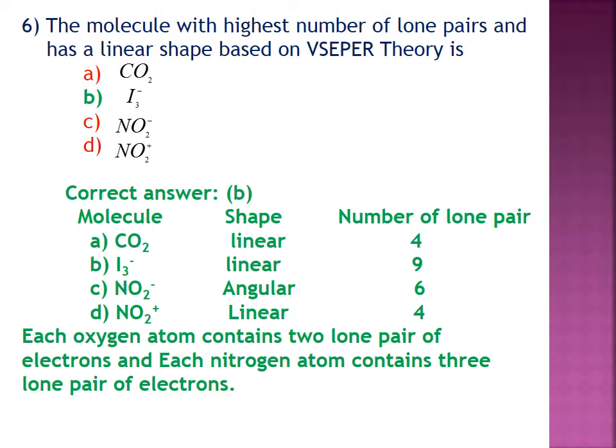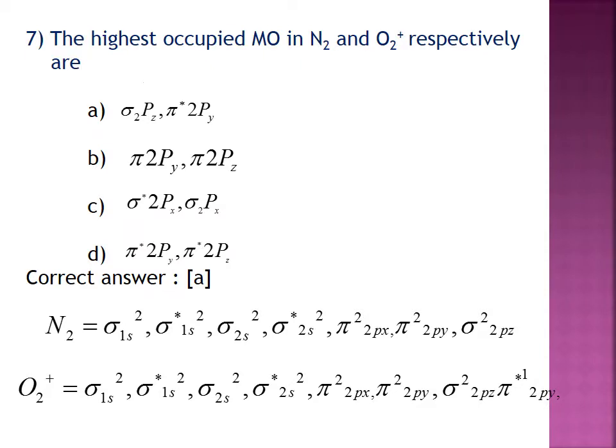Each oxygen atom contains 2 lone pairs of electrons and each nitrogen atom contains 3 lone pairs of electrons. This is the answer for this question.